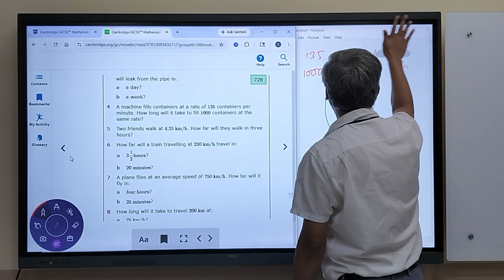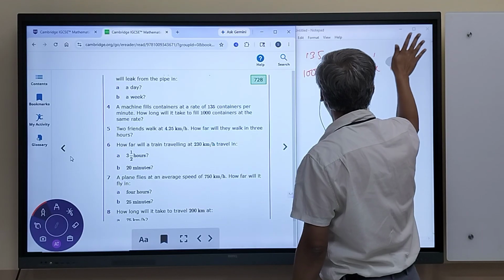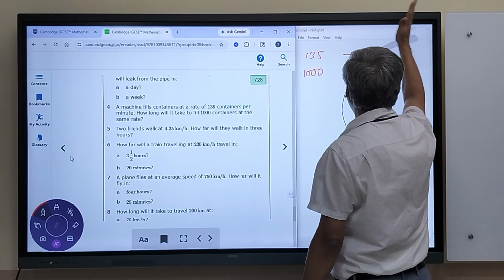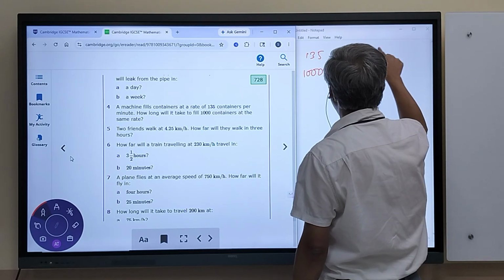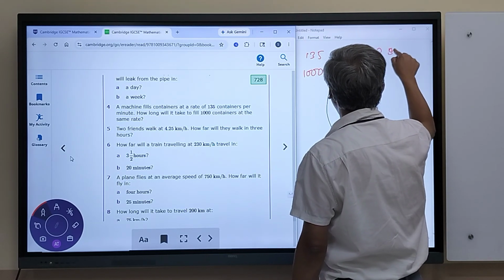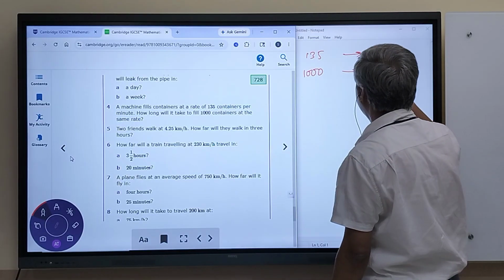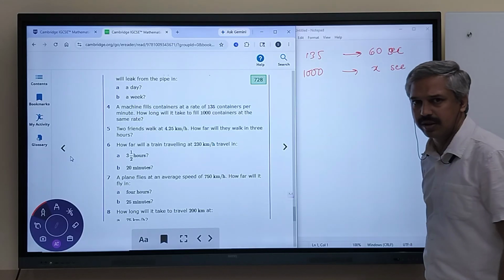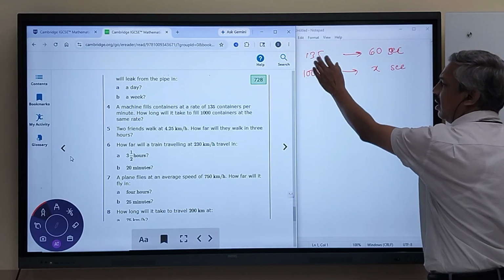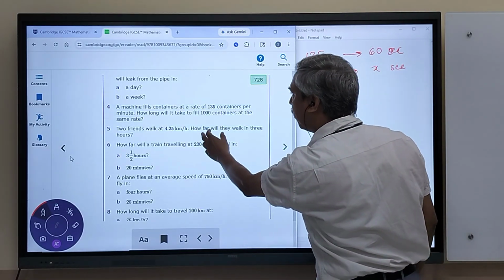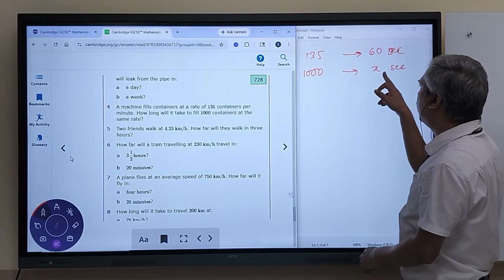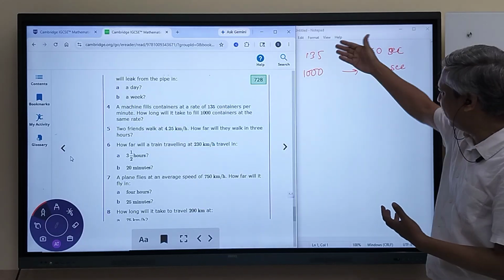So we have 135 containers in 60 seconds and 1,000 containers in x seconds. 1,000 containers in how many seconds? Let's say x seconds. Just divide.